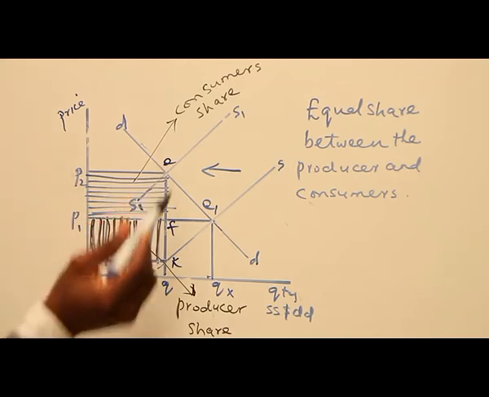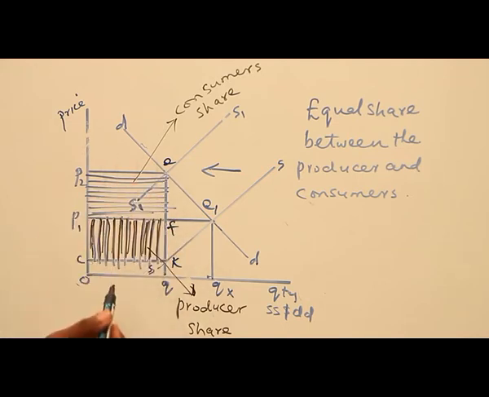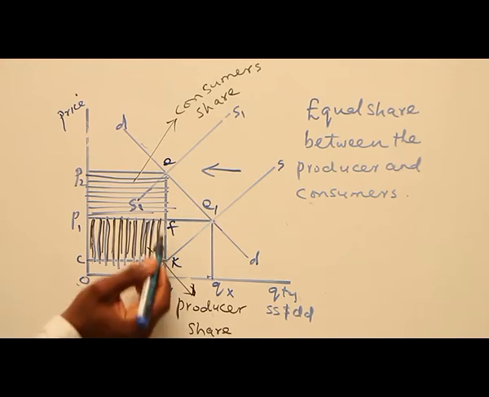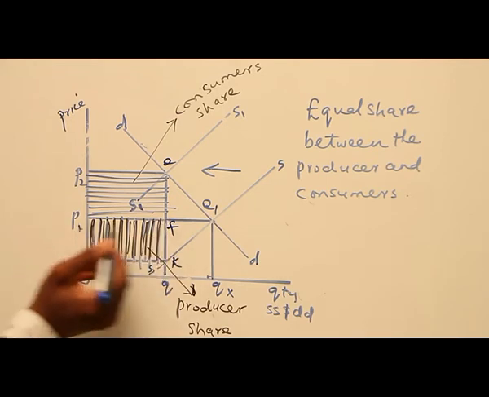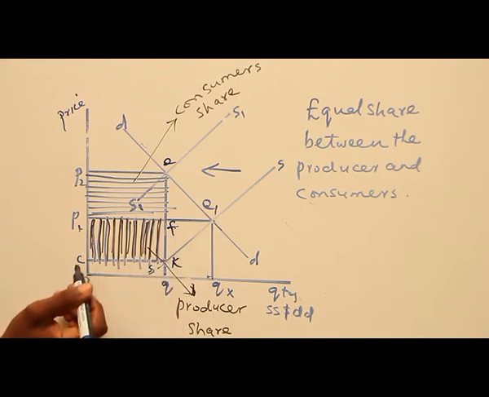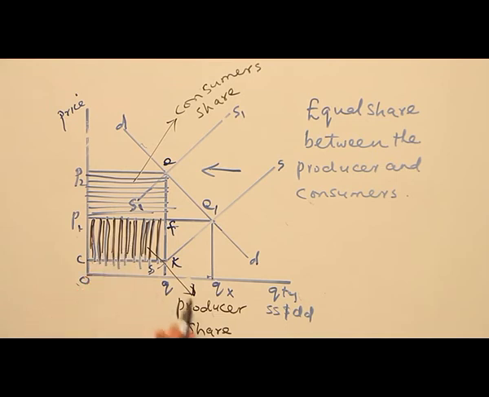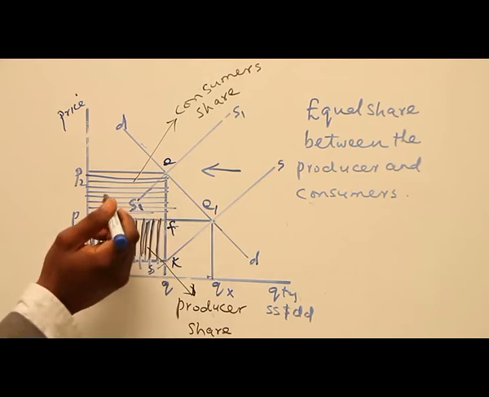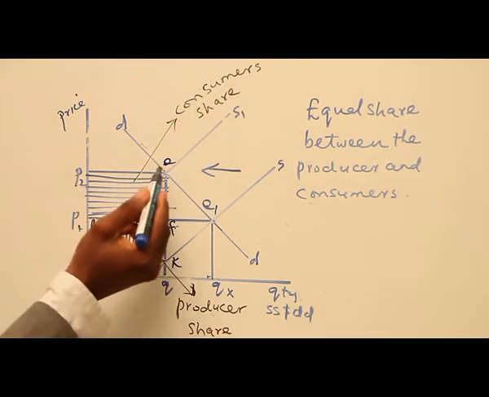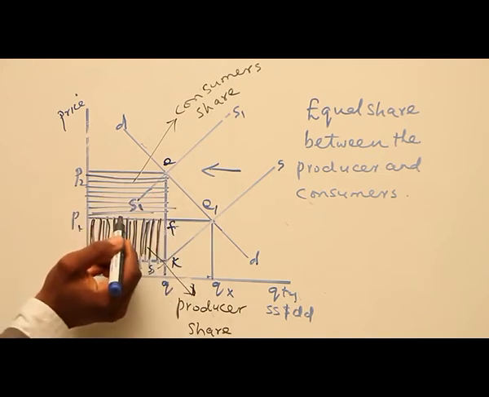Our tax is EK. The burden that the producer will bear will be KF, and the whole body will have P1 F K C. The shaded portion with the black marker refers to the producer share, while the shaded portion with the blue marker refers to the consumer share. This is P2 E F P1. So what we have here is equal to the one we have here.